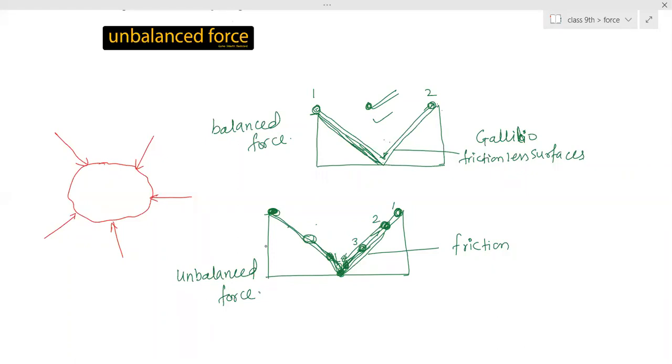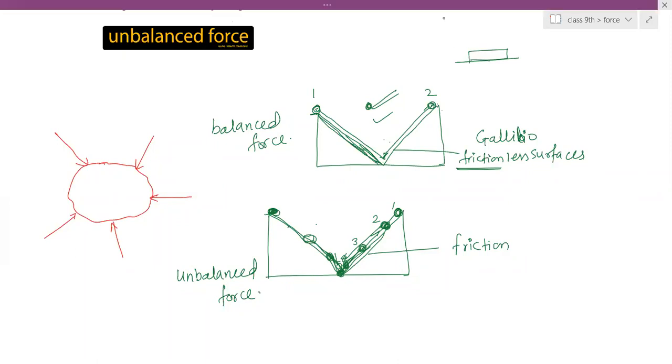Okay, and this is what the first law of motion says as well. The ball will continue to move at the same speed when there is no external force acting on it. The object will remain in the state of rest. The book will remain in the state of rest. When will it remain in the state of rest? When no external force is applied. Then only the object will remain in the state of rest.